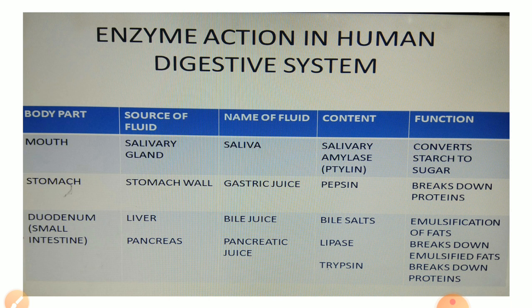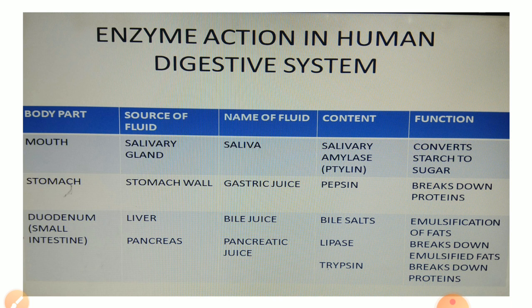In the wall of the stomach, many gastric juices are secreted, which contain HCl, pepsin, and mucus. The role of pepsin is that it helps in the breakdown of proteins. Now the duodenum, which is the part of the small intestine, receives the secretions from the liver and pancreas both. Bile juice contains bile salts, which help in the emulsification of fat and make the food alkaline.